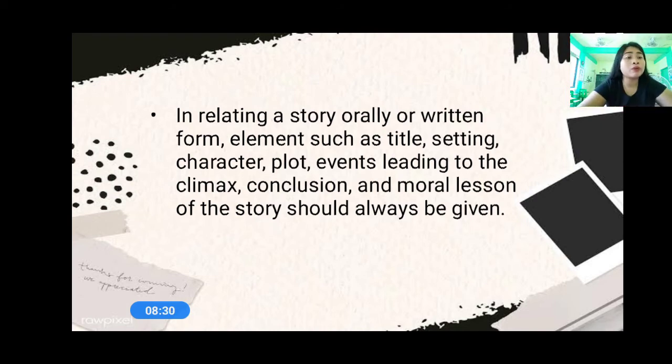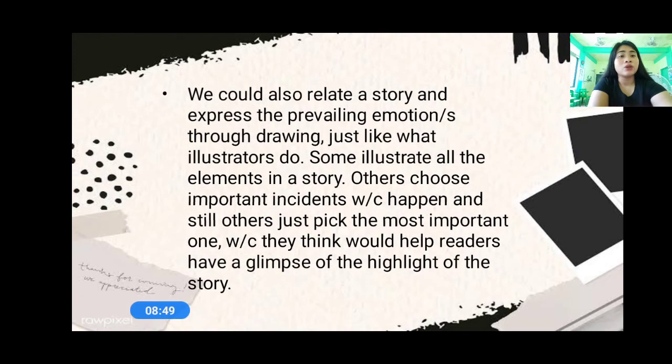So again, everyone, what are the elements of the story? Very good. Title, setting, character, plot, events, climax, conclusion, and moral lesson. So those are the elements of the story. So we could also relate a story and express the prevailing emotions through drawing. As you can see, a story needs a drawing for its illustration or representation, just like what illustrators do.